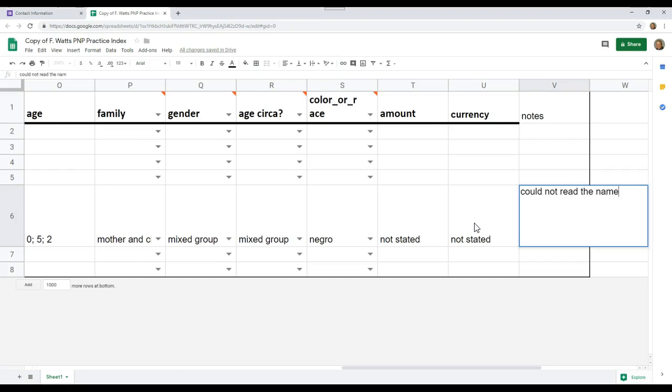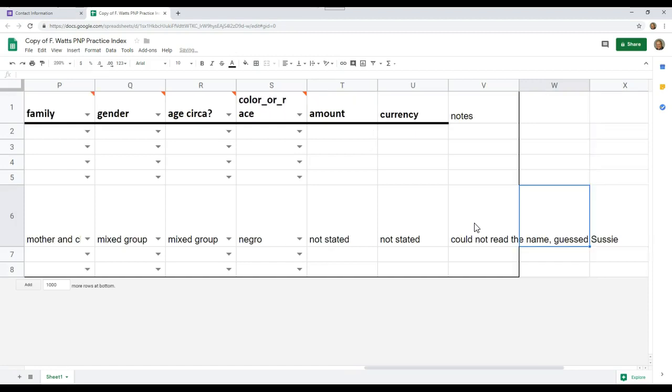Let's say, could not read the name, guessed Susie as a name. Just so somebody looking at that later knows that there could be some room for interpretation, but just something ever so brief. Your choice in terms of what you want to have in there as a note.